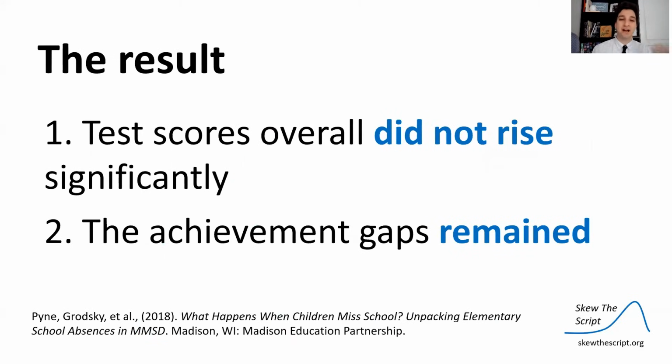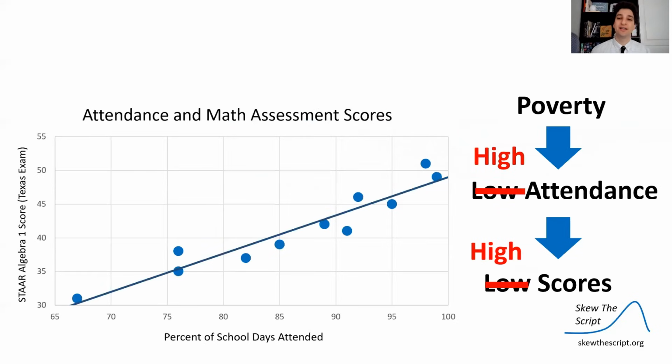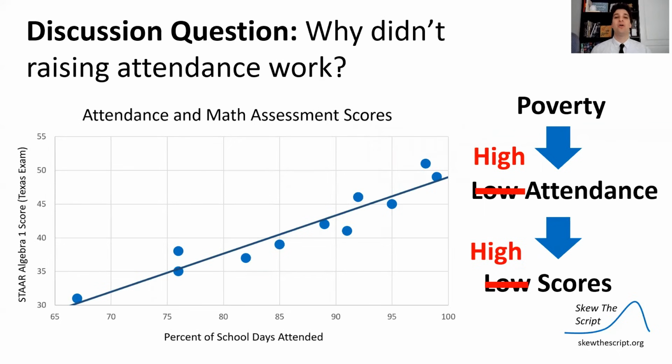So test scores overall did not rise, and the achievement gaps, because test scores stayed the same, remained. So let's get into a discussion about this. This is our model for thinking about why improving attendance would improve test scores. Why do you think raising attendance didn't work? Why could it not have worked? Given what we've seen in the data, why in these school districts did raising attendance not work?